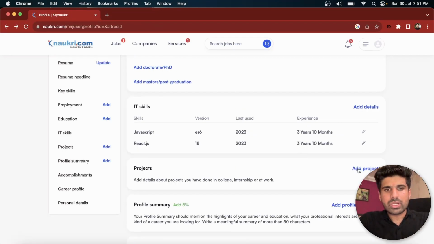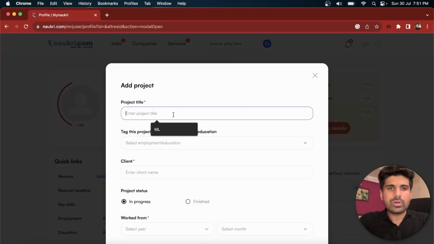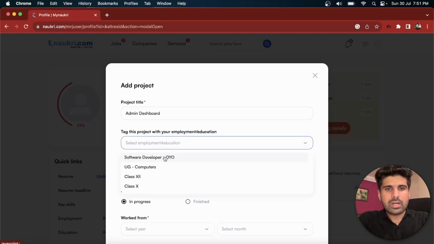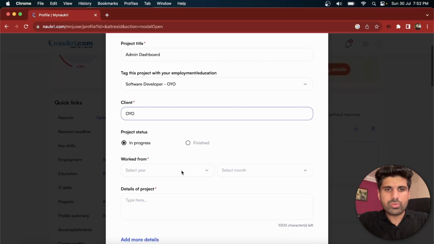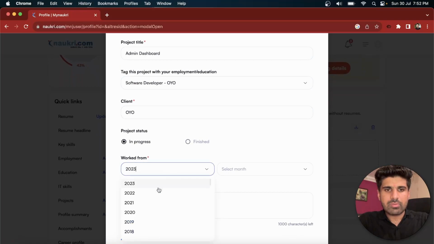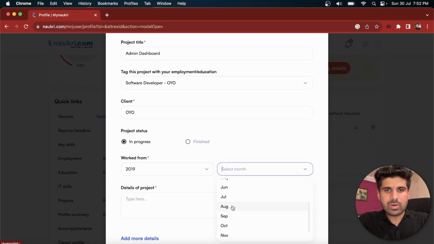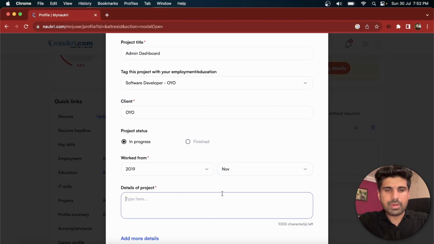Coming to project, you can add whatever project you have completed till now. So let's suppose I have completed the admin panel. So you can give admin dashboard or whatever your project name is, and where you completed that project you need to mention here. Client name would be, let's make it Oyo for now. In progress, yes, I'm working here. Now I'm working here since August 2019. So it's an admin dashboard for managing the financials, managing the transactions. Just making it simple.